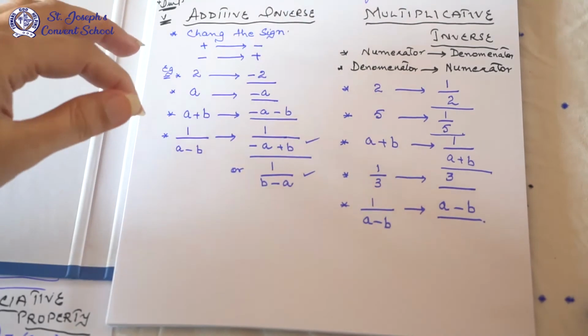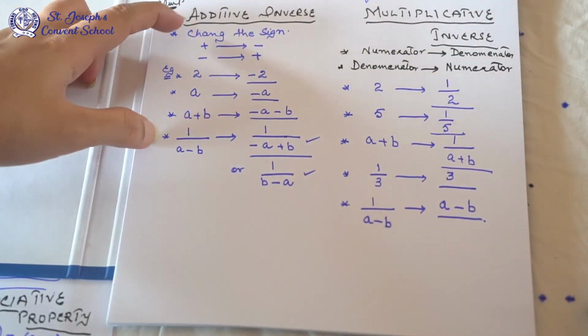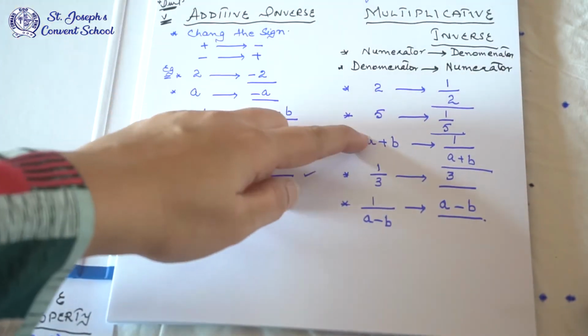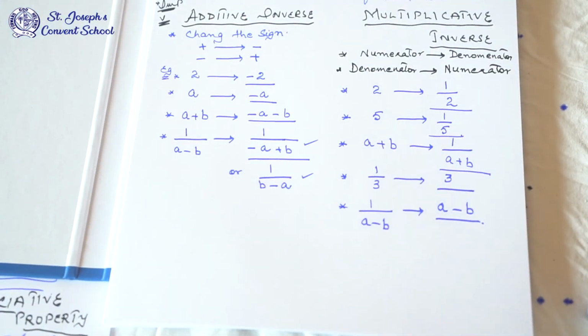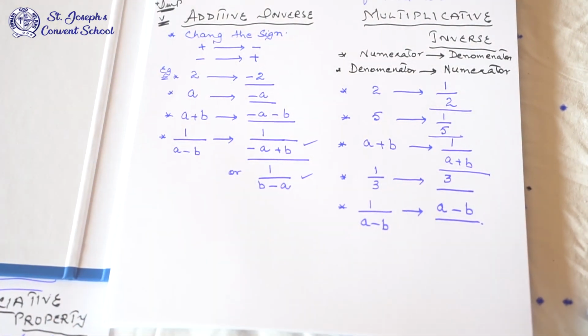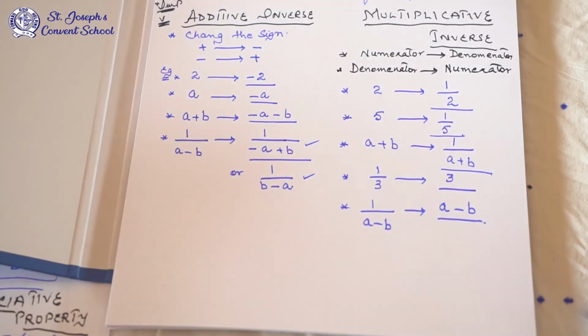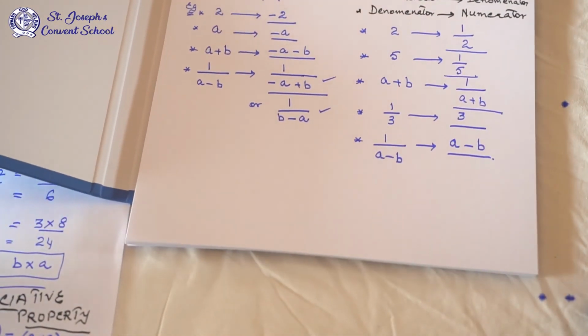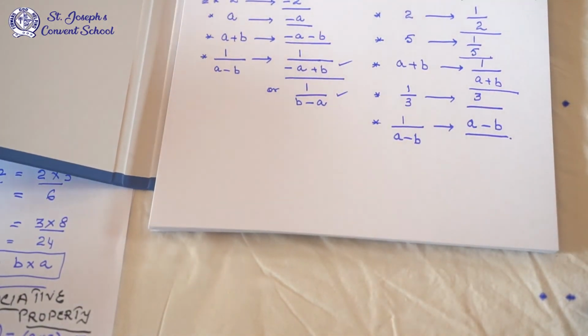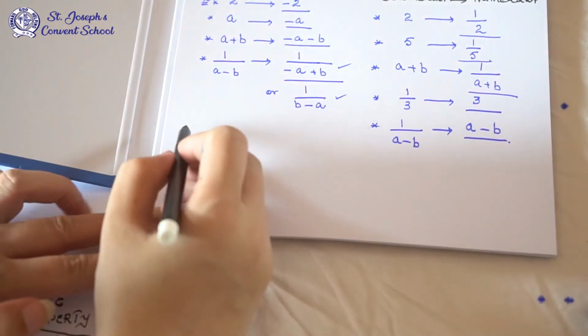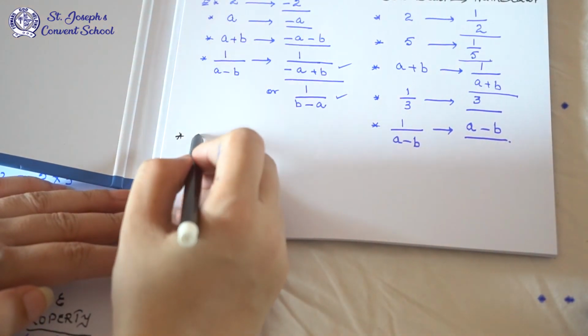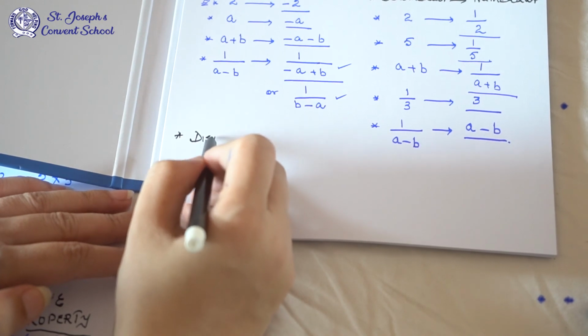These two are important, both additive identity and additive inverse, and in this case multiplicative inverse and that previous multiplicative identity. Both are very important for the MCQs. They come in the MCQs almost every year. Now the last property, it is the combination of both addition and multiplication. It is known as the distributive property.